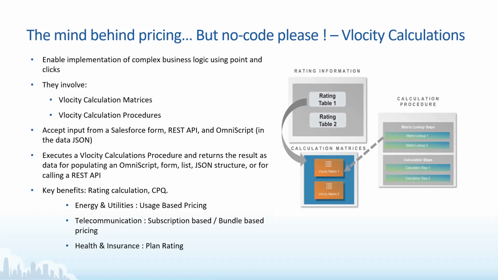So the key benefits of Velocity calculations: we have been talking about industry-specific functionalities in this whole session, and when we talk about rating, it's no different. In terms of energy and utilities, telecommunications and health, we have these capabilities for all of the industries. Talking about energy and utilities rates, we have usage-based pricing. Say you have an electricity meter: you pay a base price for that particular month, and then whatever units of electricity you have been using. That's how a usage-based pricing model works.